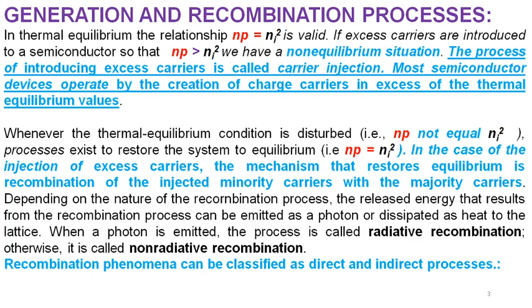During this process, when an electron goes from the valence band to the conduction band and then comes back from the conduction band to the valence band, a photon is emitted, or the energy is dissipated as heat in the lattice. When a photon is emitted, the process is called radiative recombination.